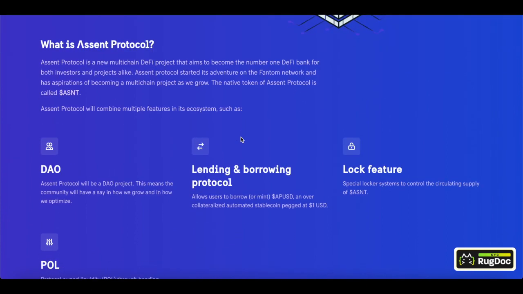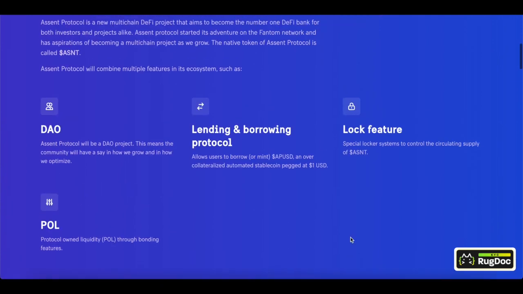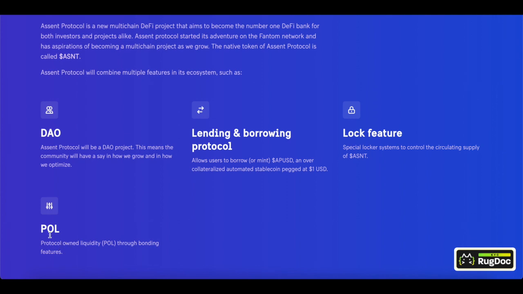Now, we're aware that it will be a DAO, a decentralized community, where people will be able to have their own say in how the protocol develops, but there's also borrowing and lending. It's a borrowing and lending protocol, and it allows people to essentially borrow or mint APUSD, an over-collateralized automated stablecoin that is pegged at $1. We're aware of the lock feature, and we're aware of the POL, which is the protocol-owned liquidity.